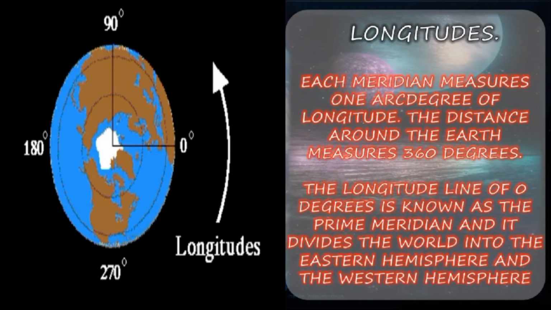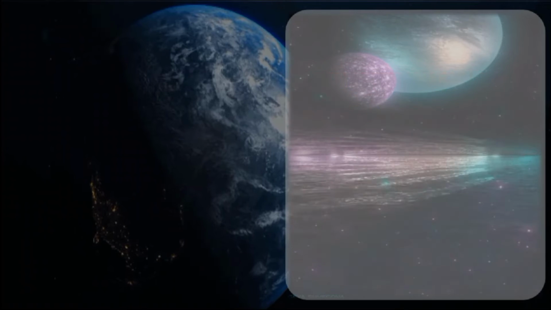Each meridian measures one arc degree of longitude. The distance around the Earth measures 360 degrees. So, the longitude line of 0 degree is known as the prime meridian, and it divides the world into the eastern hemisphere and the western hemisphere.